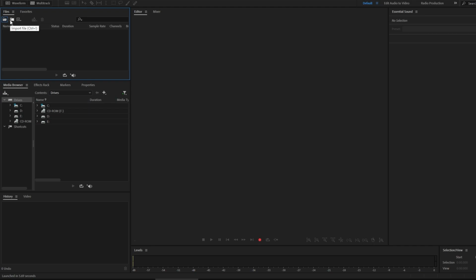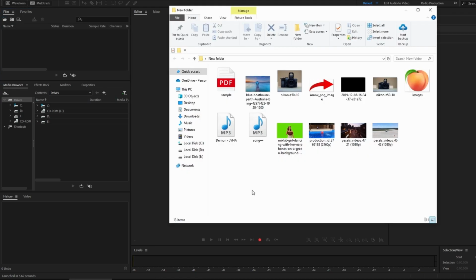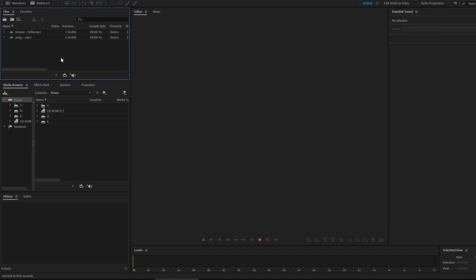Now, second method. Locate your audio files on your hard drive. Drag selected files directly into the Files panel. Select multiple audio files simultaneously. Drag them into the Files panel for instant import.